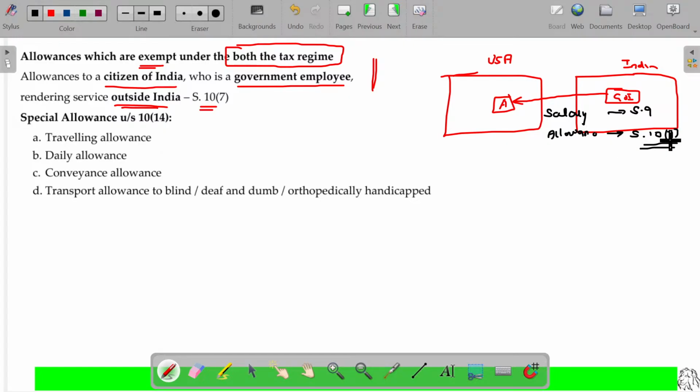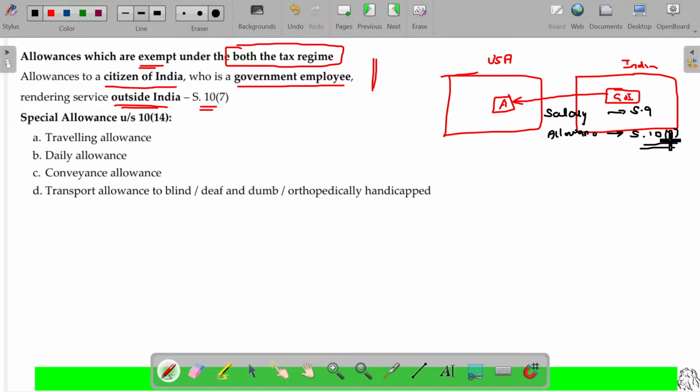We have already referred that section 10 is related to exemption, a set of exemptions. Of course, you don't need to mug up all the exemptions in the very first instant. It will have a lengthy list. Now and then one or a few items may come and you remember that. Gratuity also comes under section 10 to a certain extent.